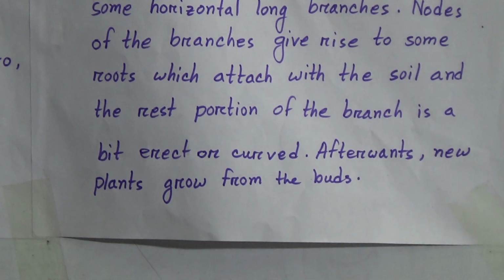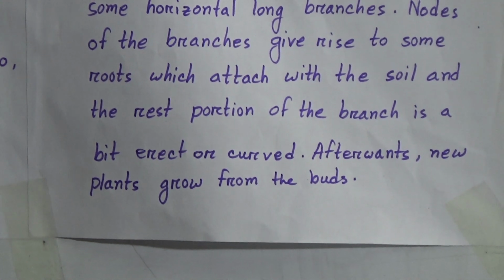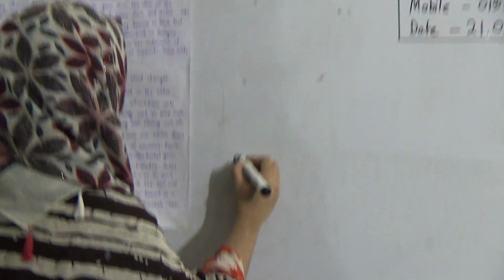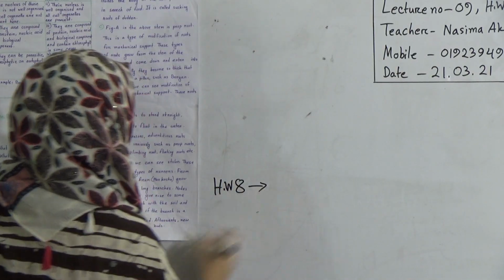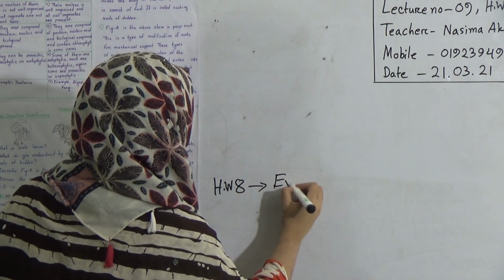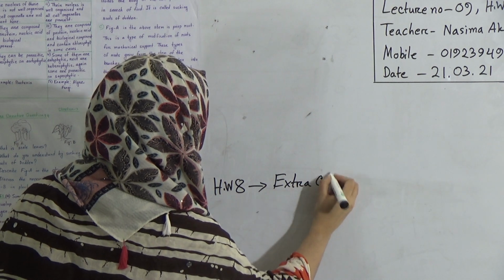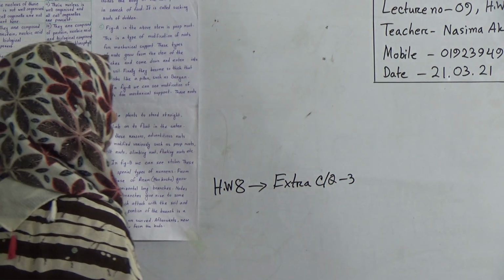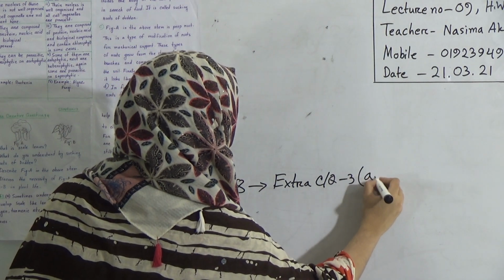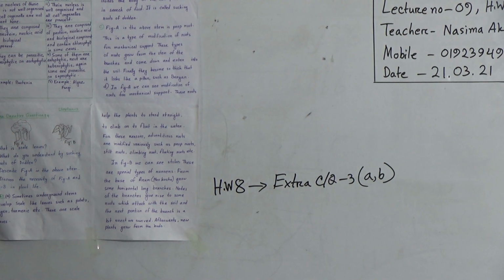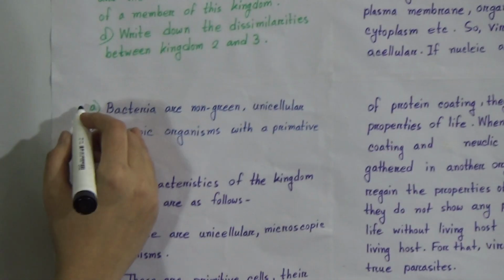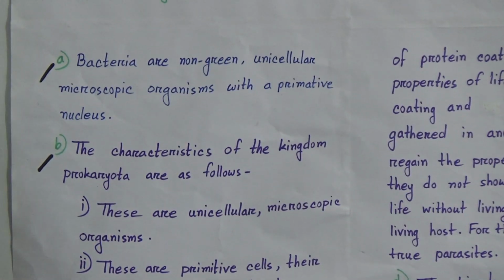Dear students, now I will give you homework. This is number 8 homework. Our today's homework will be extra creative question number 3 from chapter 1, and the sub-questions will be A and B. Here are two extra creative questions, and your homework will be from creative question number 3, parts A and B. So dear students, I am repeating your homework.